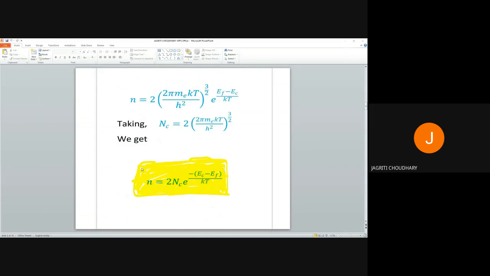The concentration of electrons as 2 Nc e to the power minus Ec minus Ef upon Kt, where Ec is the energy of bottom of conduction band, and Ef is the Fermi energy level. I think you will not have two here. Yes and no, it will be not.